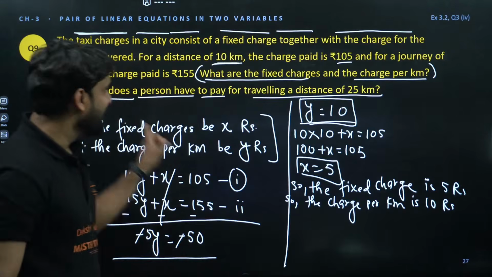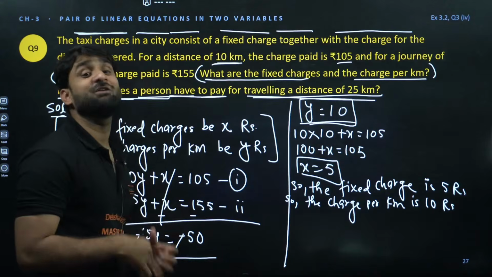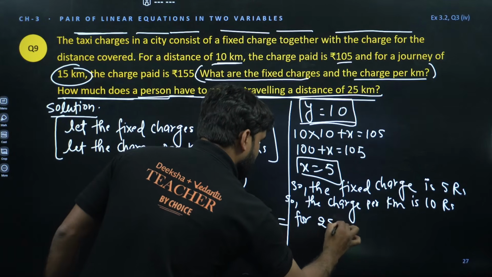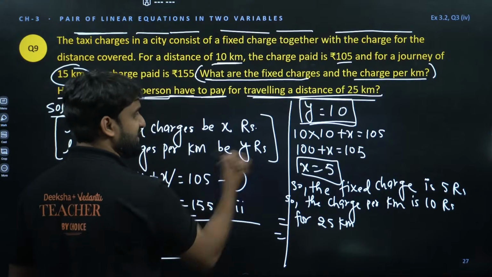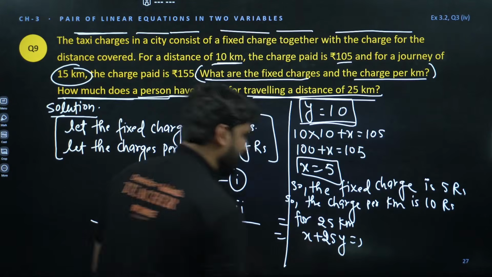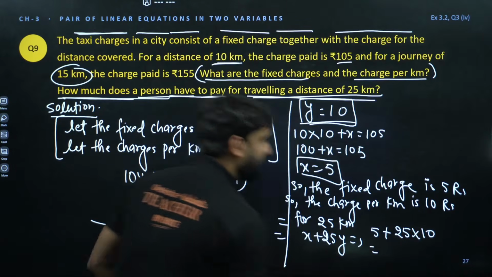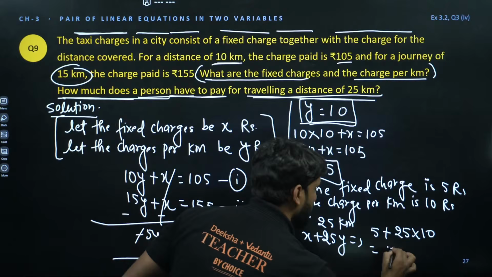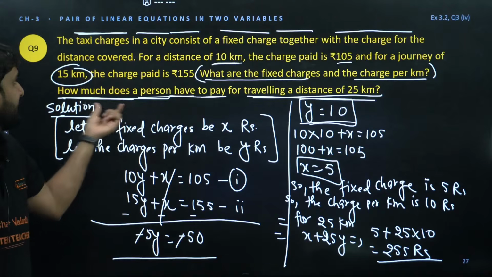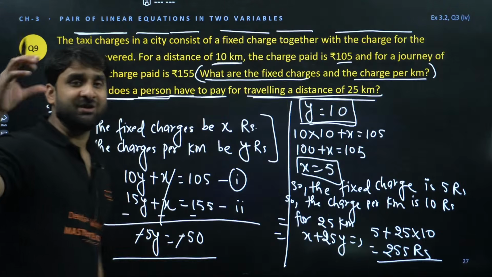Clear everyone? Now one more question is here, how much does a person have to pay for traveling a distance of 25 kilometer? So for 25 kilometer, we can write fixed charge X plus 25Y. Now solve. We have X is 5 plus 25 into 10, so 25 into 10 will be 250, 250 plus 5 will be 255 rupees. So if a person is traveling this taxi for 25 kilometer, he or she has to pay 255 rupees.